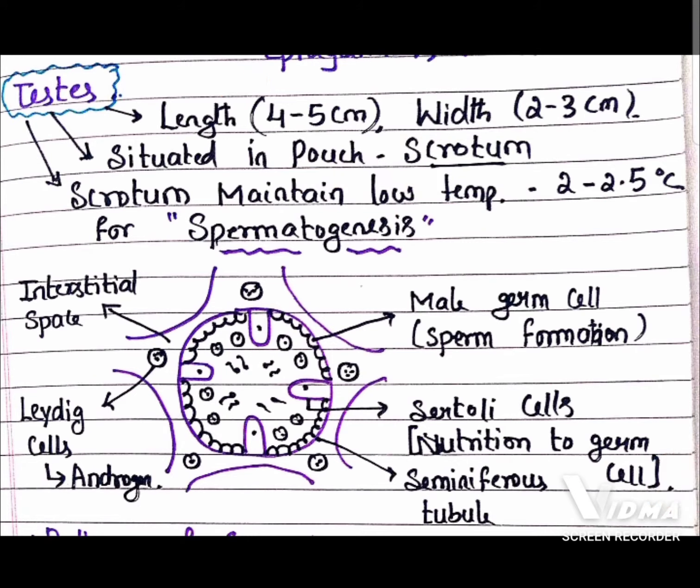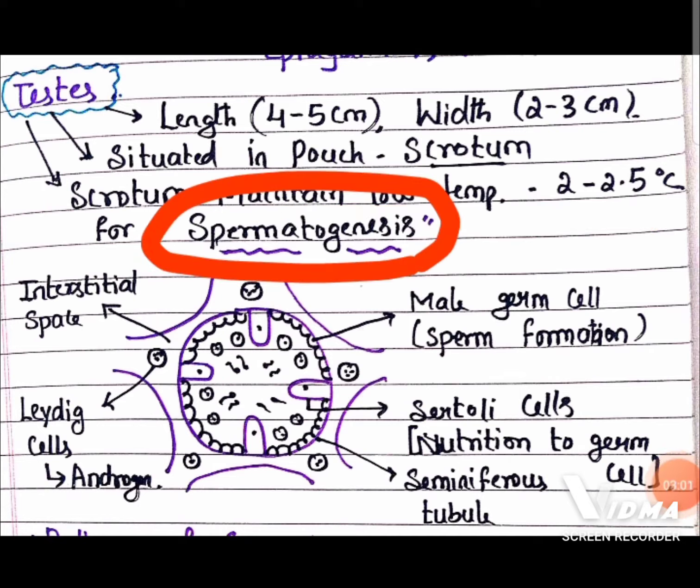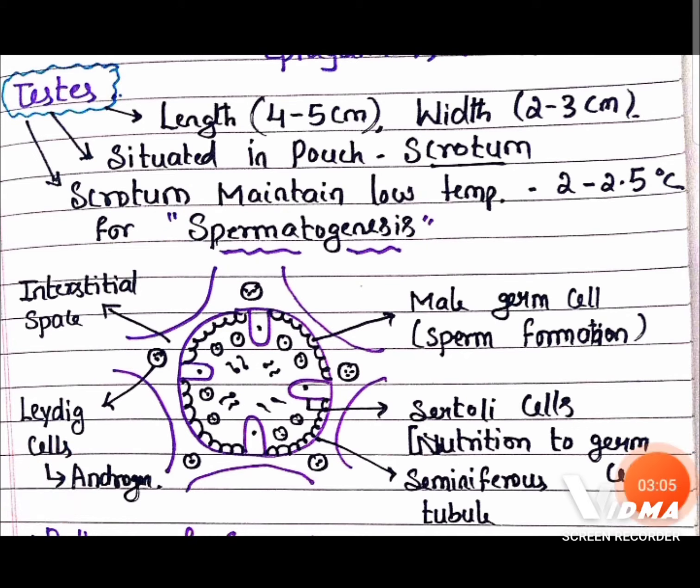Remember, children, the main function of the scrotum is to maintain a low temperature, around 2 to 2.5 degrees Celsius lesser than our body temperature, and that low temperature is very helpful in sperm production, which is called spermatogenesis. Here is a transverse section that shows the seminiferous tubule.